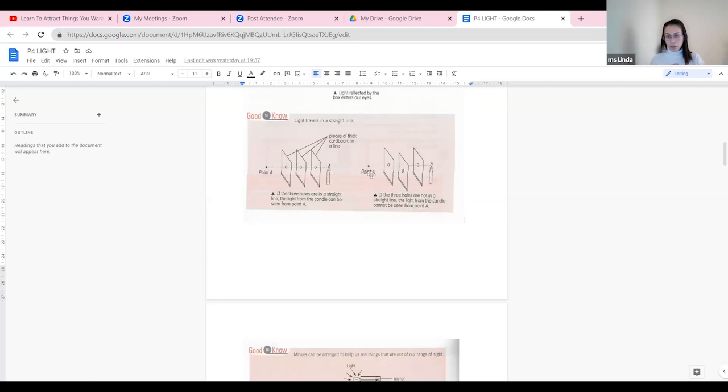But if you move the middle one out of alignment, the light will be blocked. You totally cannot see it, because you only see the full piece of paper when the hole is covered to the other side. It shows that light is blocked. It cannot go sideways and then come to your eye. So you can't see the candle burning at the other end if you misalign the position of the paper.